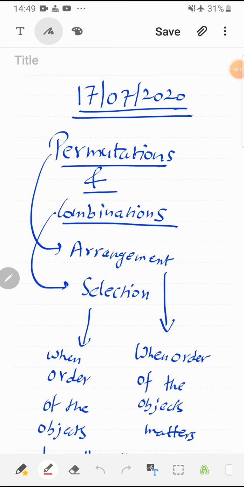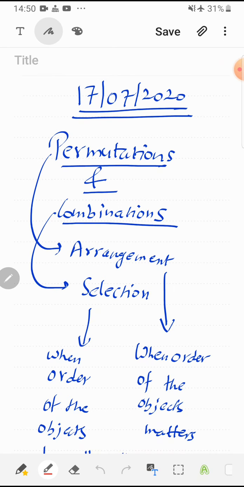Hello students, today we are going to discuss the concept of permutation and combination. This concept is very useful to find the number of ways to perform any task. We encounter various tasks in daily life and there are different ways to perform those tasks. So this branch enables us to find the number of ways to perform any task.